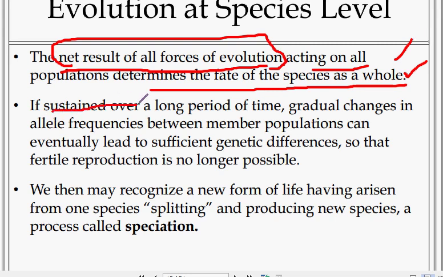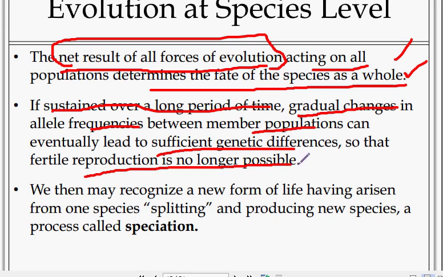If sustained over a long period of time, gradual changes in the allelic frequency between member populations can eventually lead to sufficient genetic differences so that fertile reproduction is no longer possible.